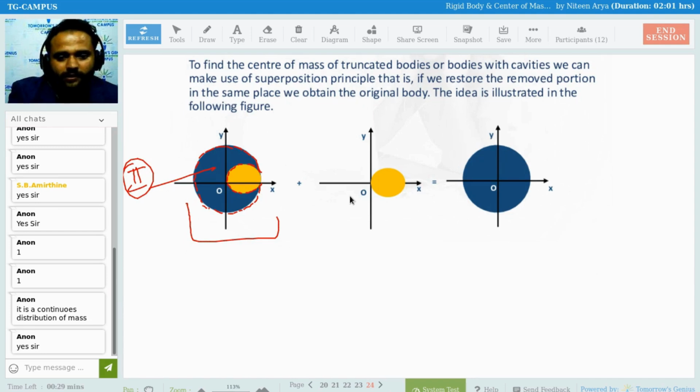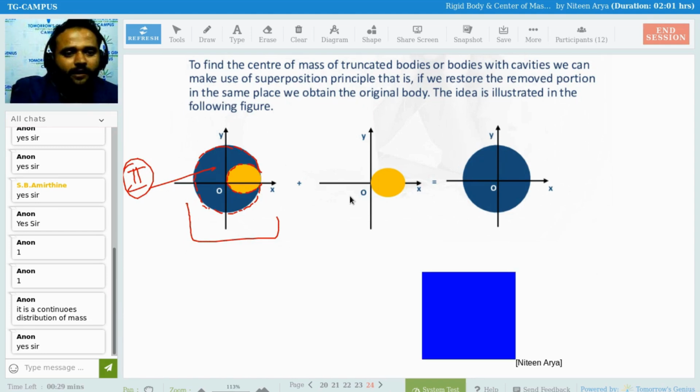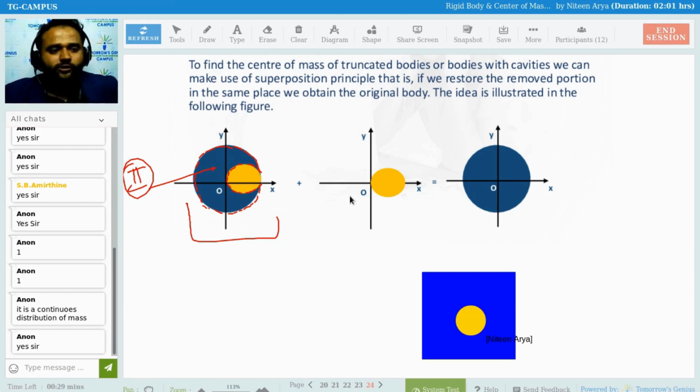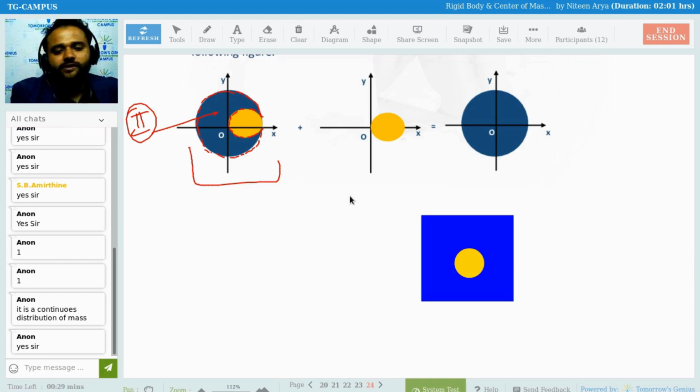One simple thing you can understand. How can you understand it more clearly? Suppose there is a square, and from this square I take out this small circle. Now I say find the center of mass for this shape. So how are you going to do it? Obviously in the same manner, first of all we are going to find the center of mass for the square.